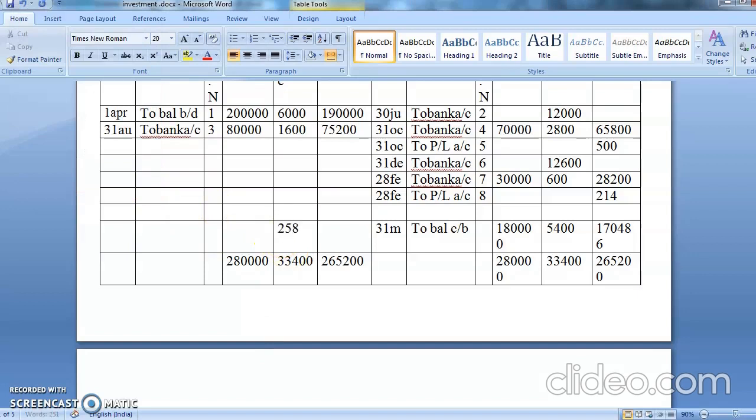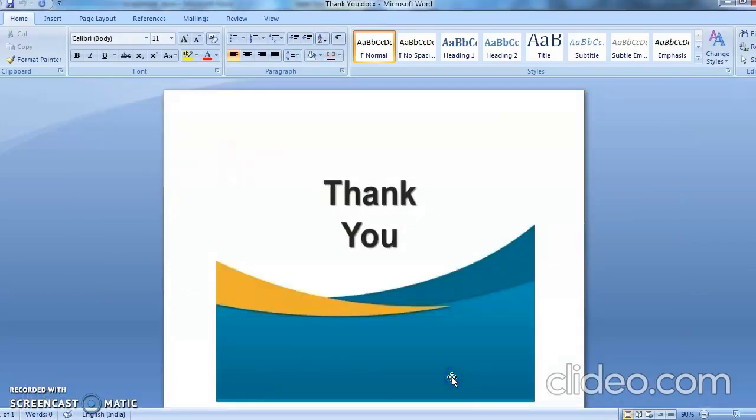So 25,800, on which date will it go? 31 March. Two columns have been used, so we write the full month here, March. Chalo, where will it go? It will go to profit and loss account. Okay student, understood? This is your difference which will go into the profit. This is the way you are going to solve the problem. Chalo, have a good day. Keep studying. Always keep a notebook, and only then start solving the problem. Okay, chalo, have a good day.